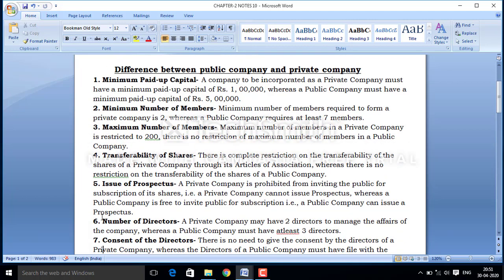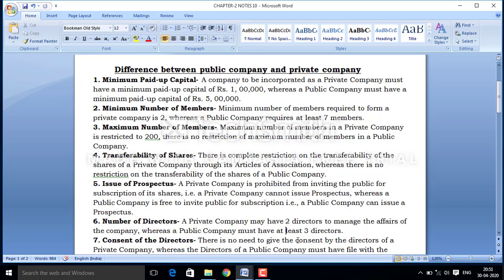Now next is number of directors. As we have already discussed, in a private company a minimum of 2 directors are required, but in case of a public company at least 3 directors are required.